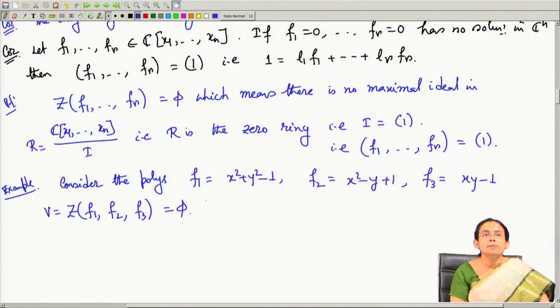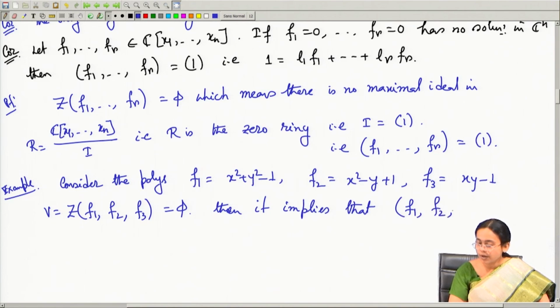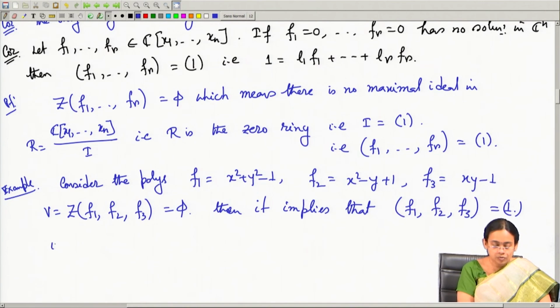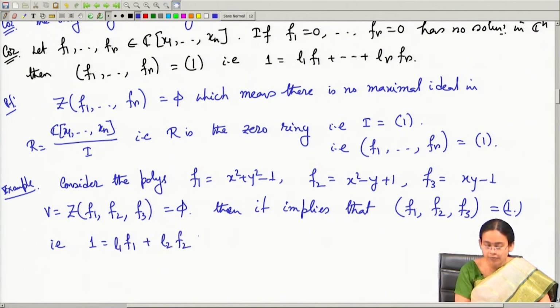Then by applying the previous corollary, we can say that the ideal generated by f 1, f 2, f 3 is the unit ideal. That means I should be able to write 1 as a combination of these polynomials, L 1 f 1 plus L 2 f 2 plus L 3 f 3.